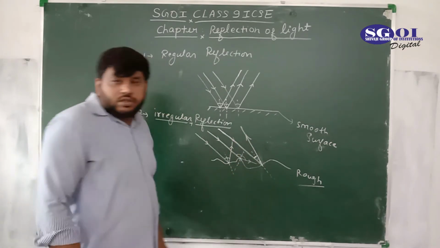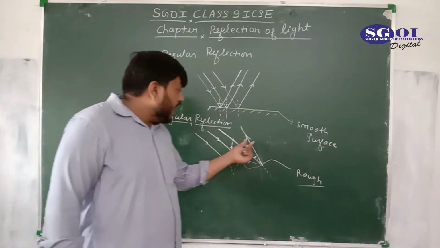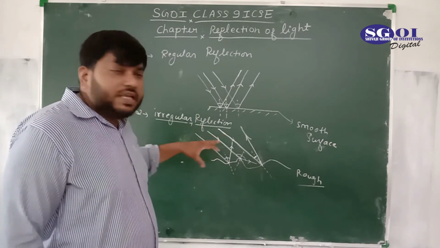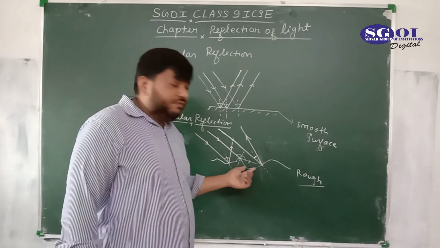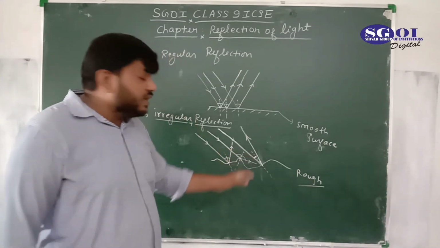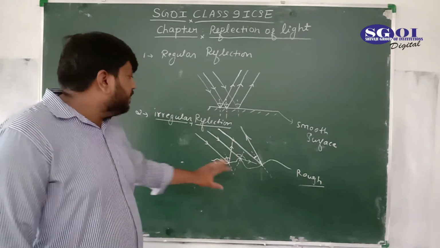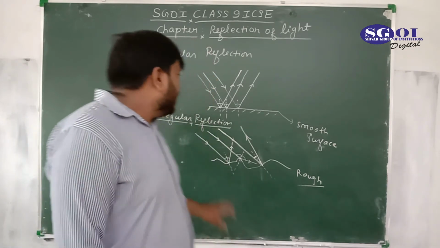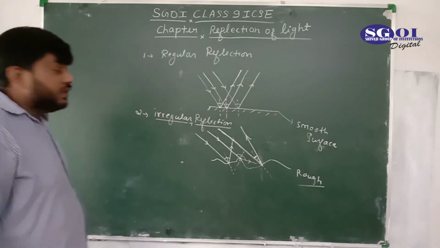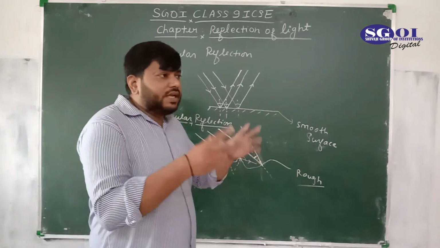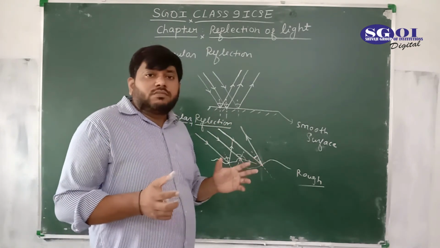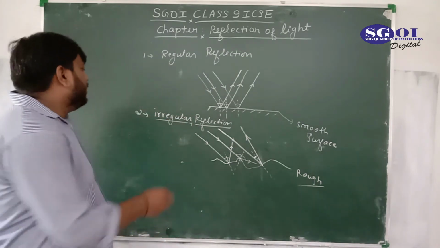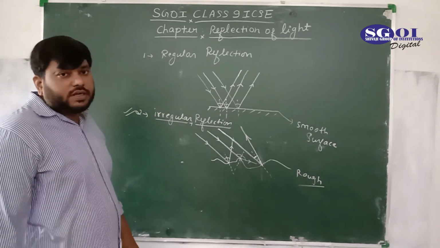These three reflected rays, are they parallel to each other? No. Incident rays are parallel, but after reflection from the rough surface, the reflected rays are not parallel to each other. This type of reflection is called irregular reflection. And practically, most of the time, which type of reflection takes place, regular or irregular? Irregular reflection takes place most of the time.